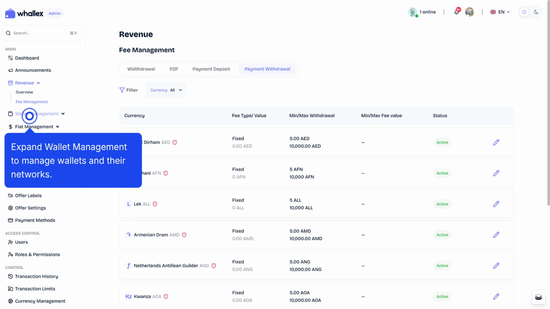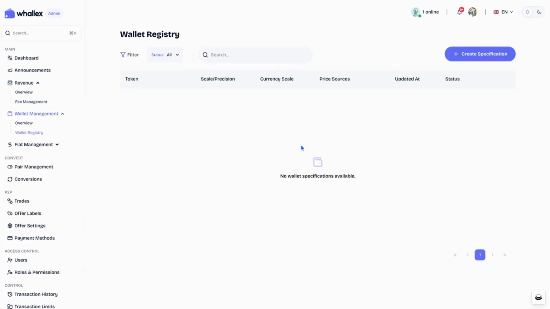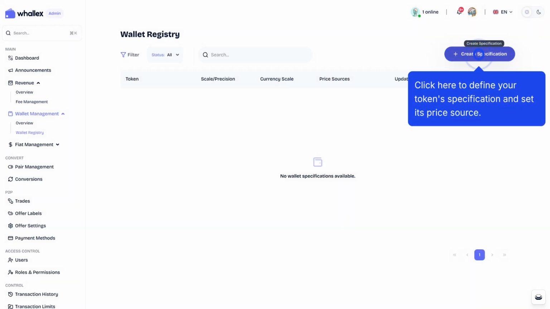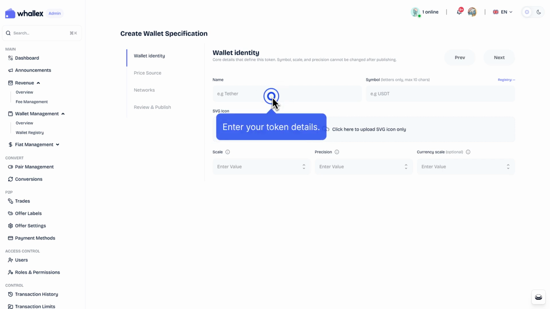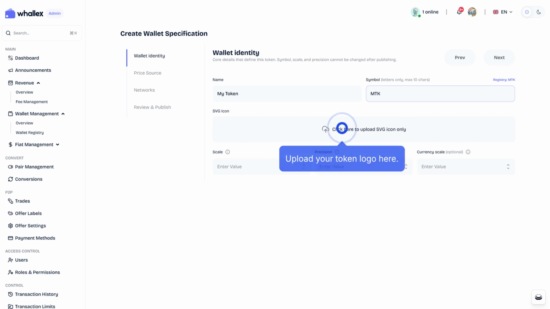Expand Wallet Management to manage wallets and their networks. Click Wallet Registry to publish your own custom ERC20, BEP20, or TRC20 token. Click here to define your token specification and set its price source. Enter your token details. Upload your token logo here.